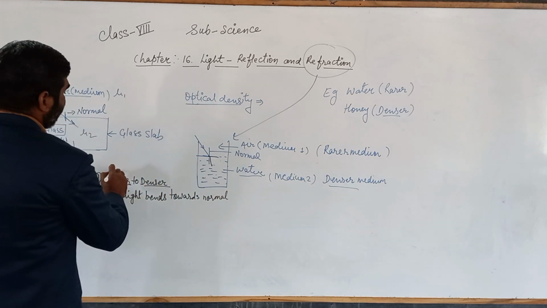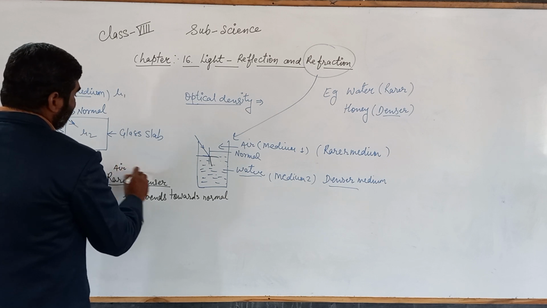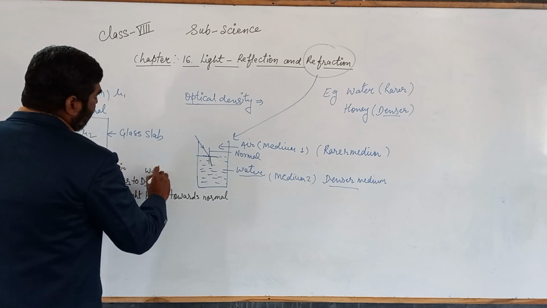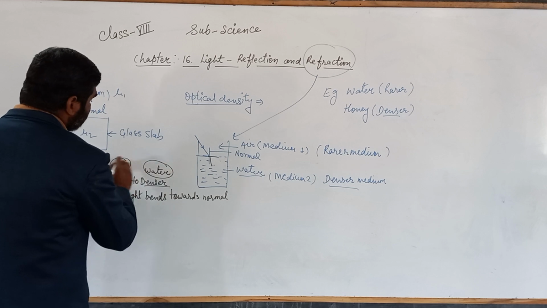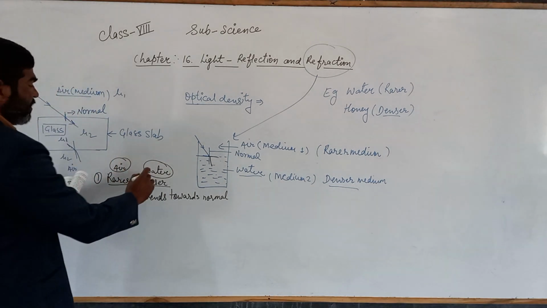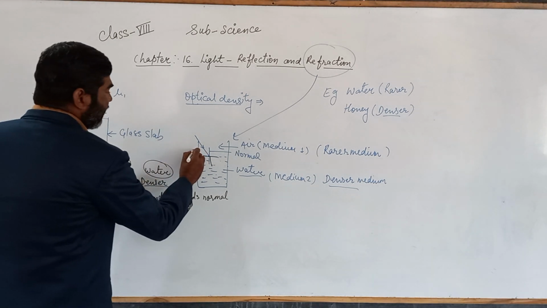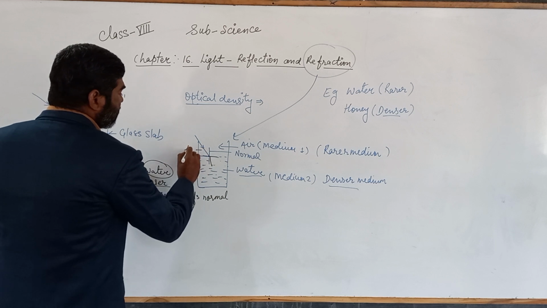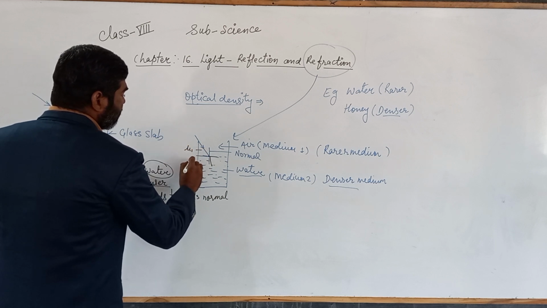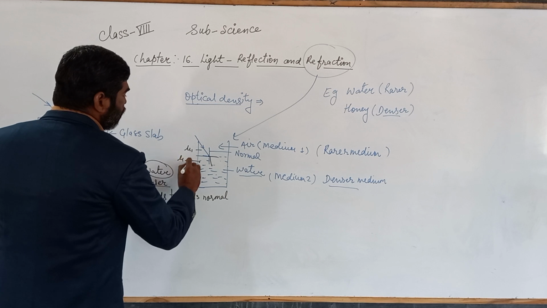So suppose that now we have air, and the second medium we have water. First we have the air and the second medium is the water. So from air, this is medium 1 and this is medium 2.